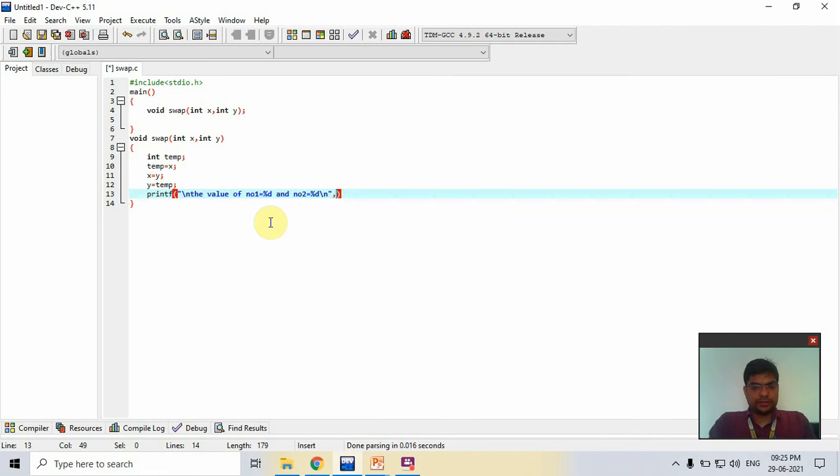Now comma, for the first number it is x and for the second it is y. Now semicolon. This method is complete.